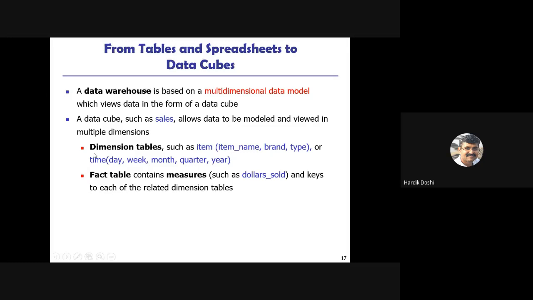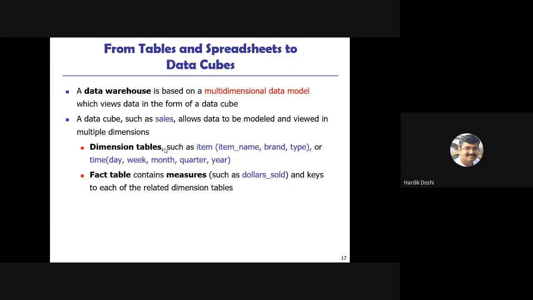The first is the dimension table. In a data warehouse, it's nothing new, just the representation is different. For a data warehouse, we are going to use our operational databases only. Operational database means SQL Server, Oracle or MySQL. Those databases only we are going to use, but collectively all of them. So the tables of that data only we are going to use.